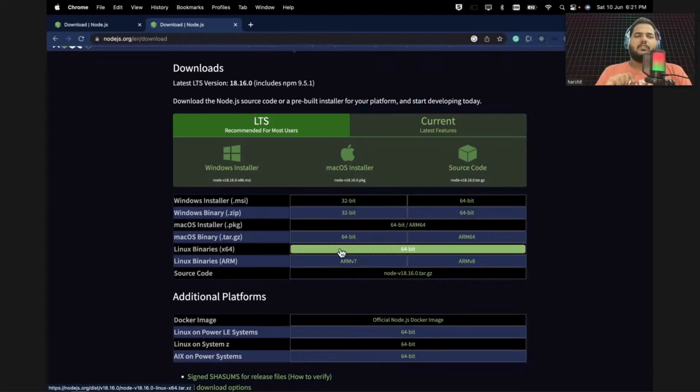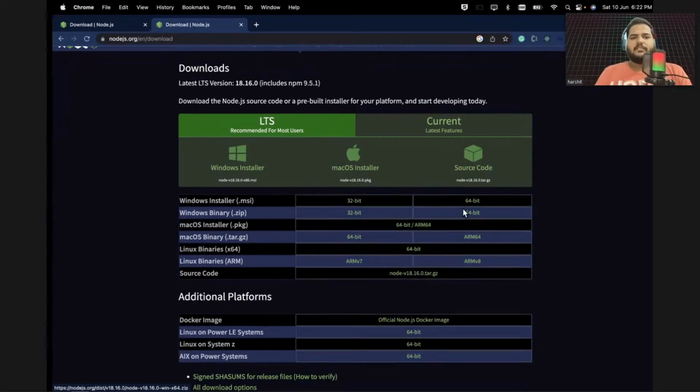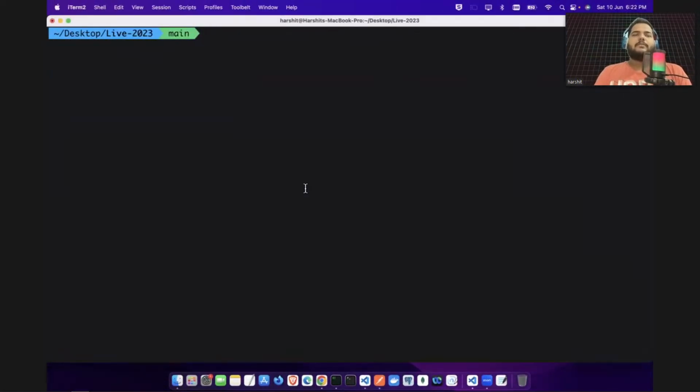You will go to your download folder, and you will see the downloaded file. Double click on it. It will give you some options like install, next, next, next, and then it will install. But how will you check whether Node is installed or not? You will just run this command, node --version, and you will see some kind of version.